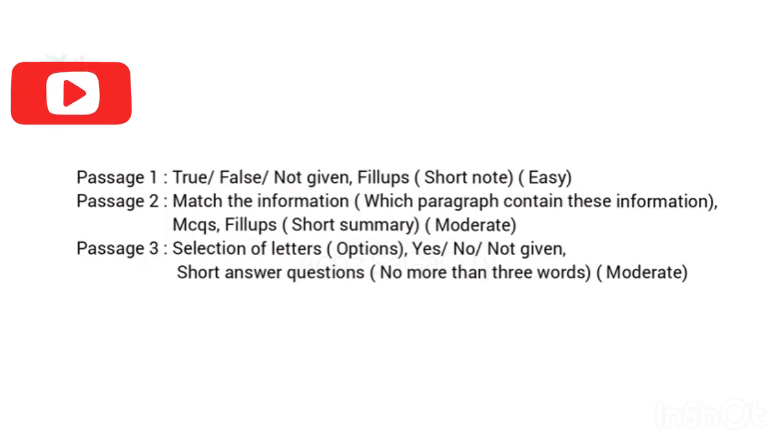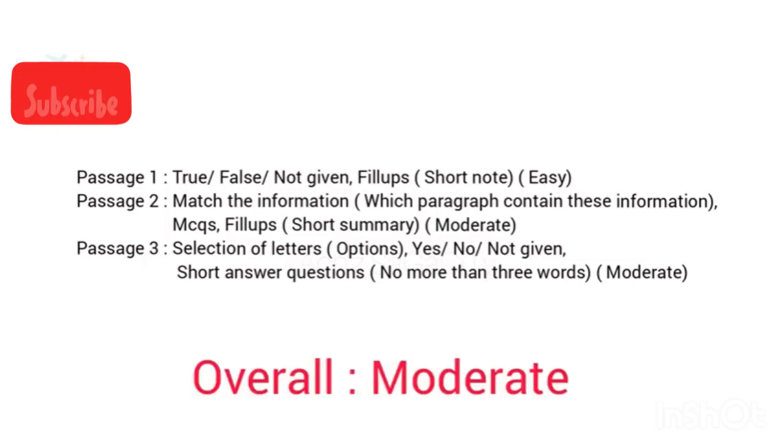Moving on to the last passage, you will get selection of letters. That means one question along with some options, and you want to select 2 or 3 options from that. Along with that, you can expect yes, no, not given type of questions, and also short answer questions. That means no more than 3 words; you can write up to 3 words. So this passage will also be at a moderate level. Overall we can set it as moderate level only.